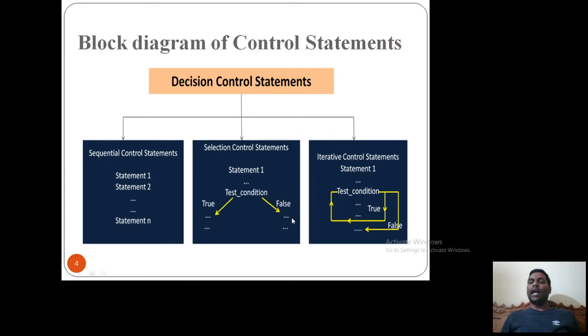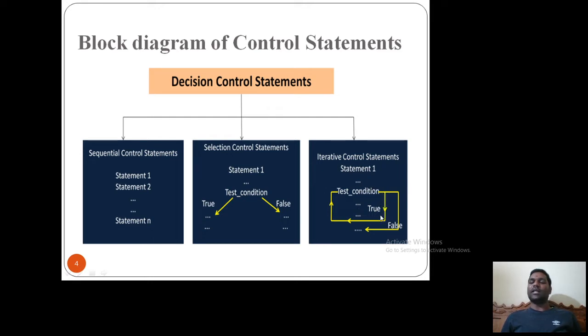Now we have the iterative control statement. Here I have statement 1, and after that some test condition. If this test condition is true, I will iterate those statements n number of times. That's why it is called an iterative control statement.